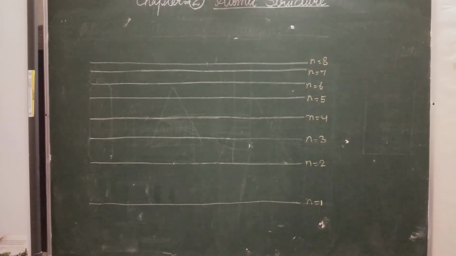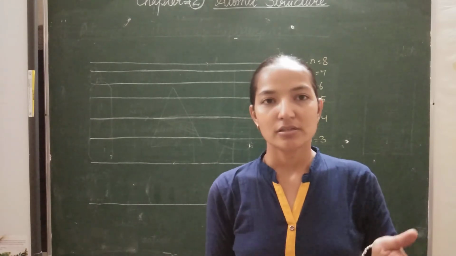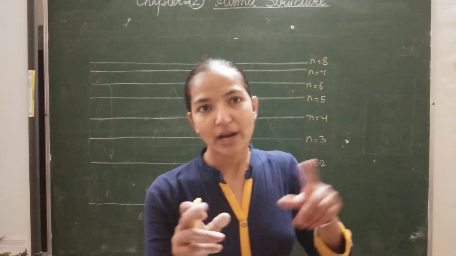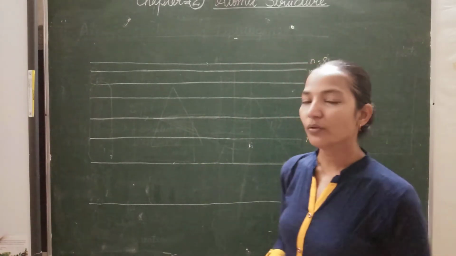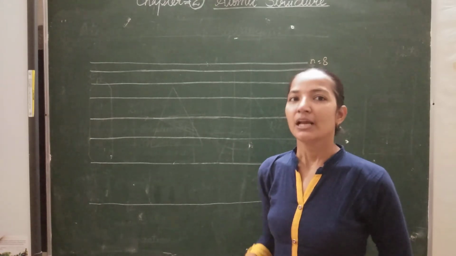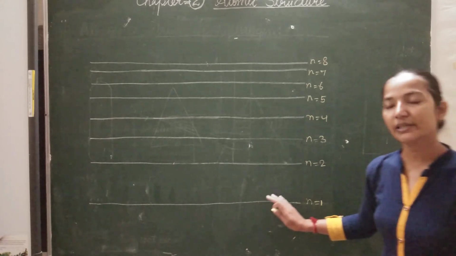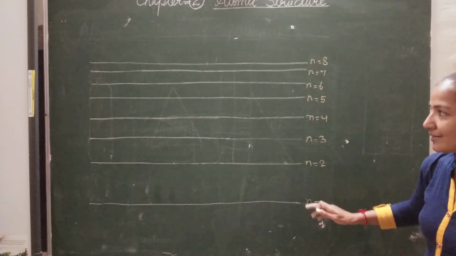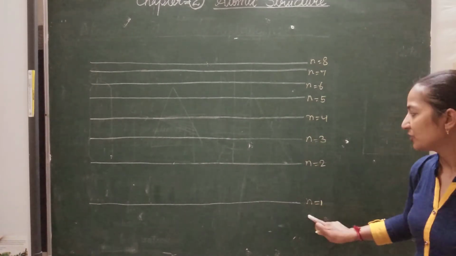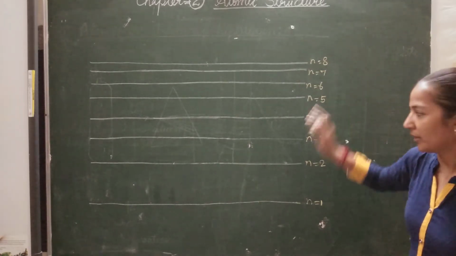Now let's discuss the line spectrum of hydrogen. We saw that on the photographic plate we got 6 different types of lines in the spectrum of hydrogen. So how are these different lines obtained? I have drawn the different stationary orbits in this pattern: n equals 1, and 2 meaning K shell, L, M, N, O, P, and so on.